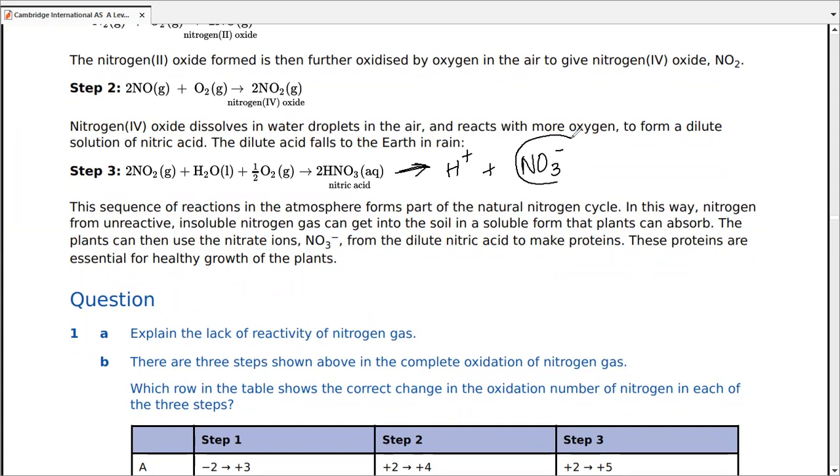Now, if we talk about these nitrate ions specifically, it says that they're soluble, and plants can take them up and use the nitrate ions to make proteins, since that's the major part of the proteins plants form for their usage. This is actually the way the food is made for plants themselves. Actually, it would be good if we say the food for the entire planet. So it is essential for the healthy growth of plants.